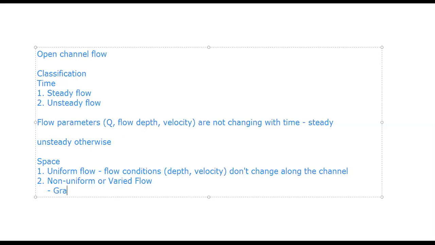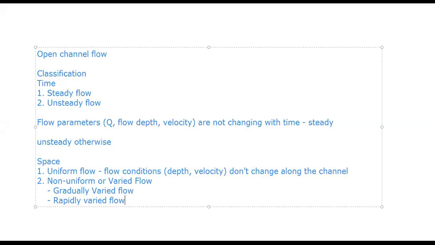So non-uniform flow is divided into gradually varied flow, and what could the other one be? Gradually. I've given you a hint. Okay, so it's rapidly varied flow.